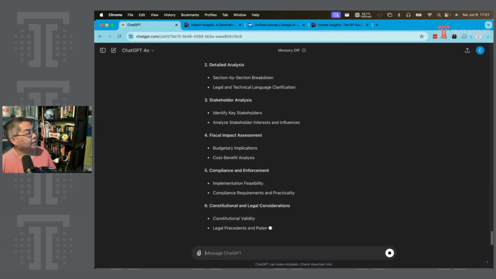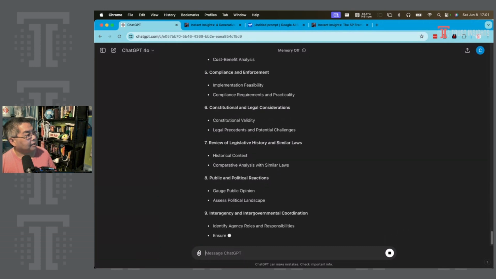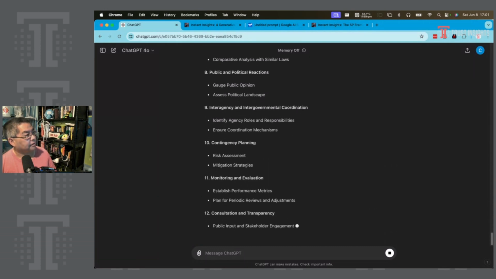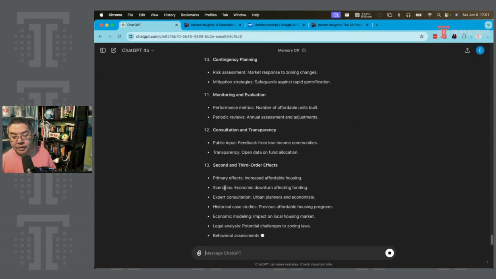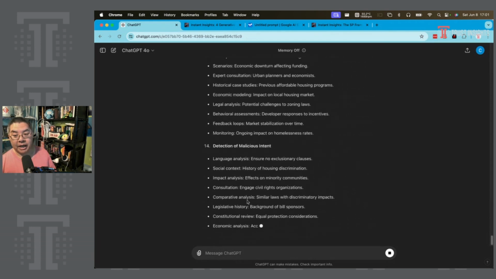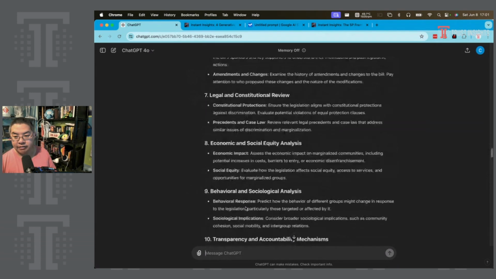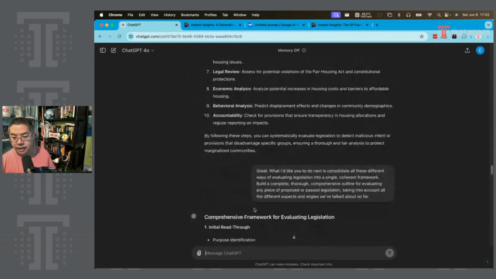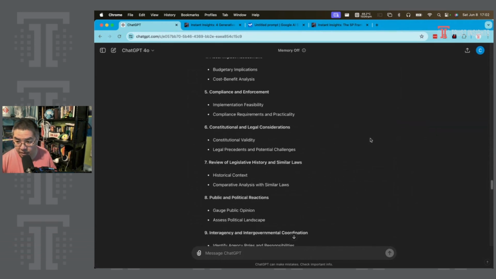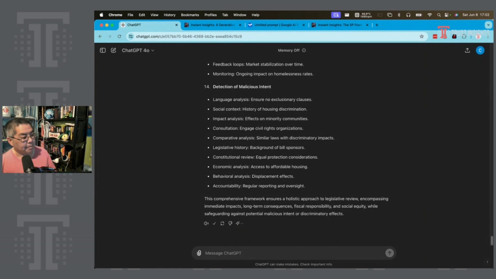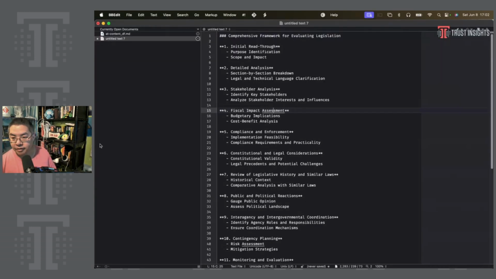Now we have quite a lot of the different pieces that it's coming up with. This is looking really good. This is going to be a complex, complicated prompt, right? We can see there's a lot of different items in here. So let's do this. Let's take our comprehensive framework. I'm going to copy this. I'm going to move this into a text file because I want to be able to reference the different pieces over time. And so we have the framework here, which is the bullet points.